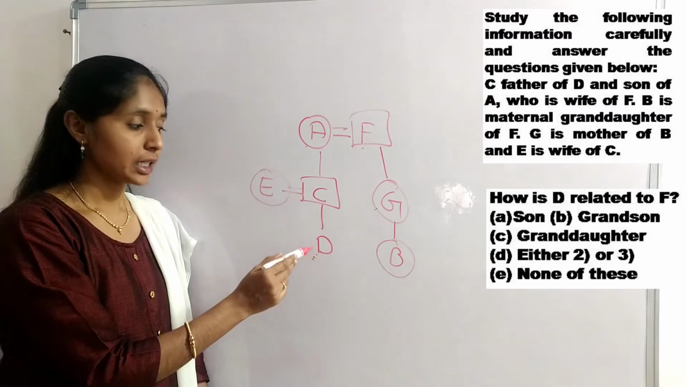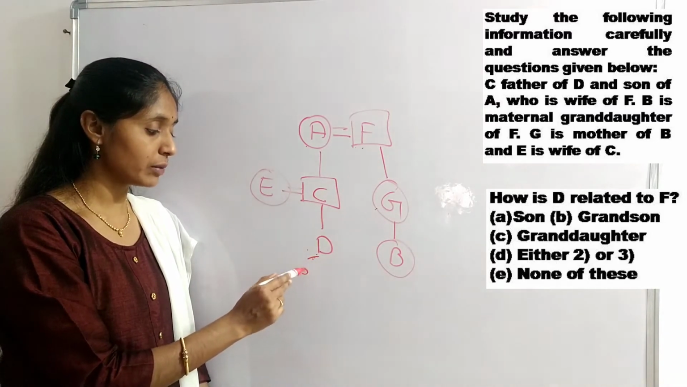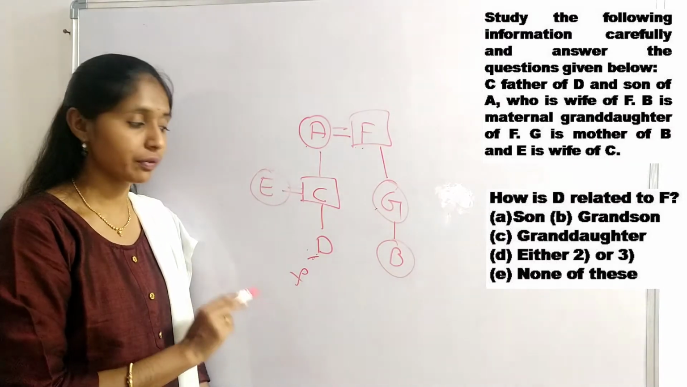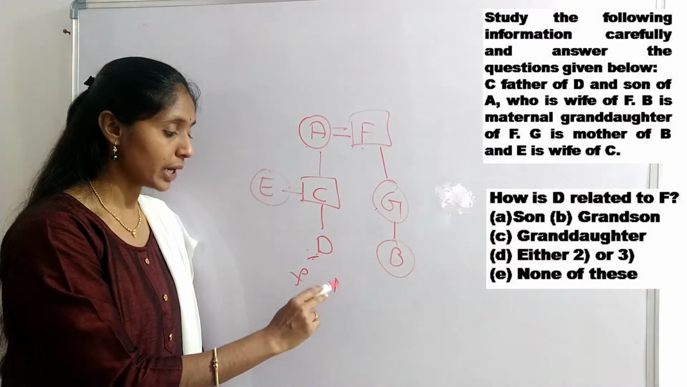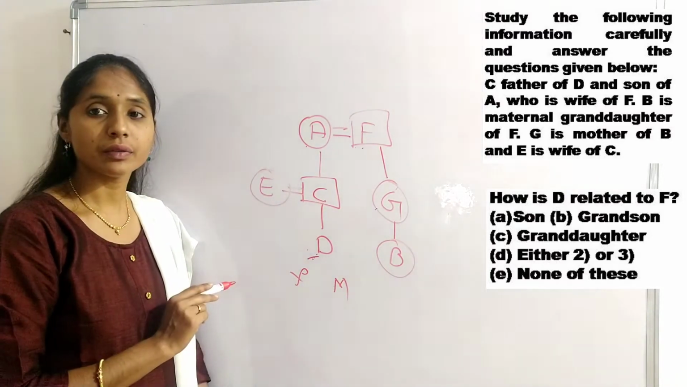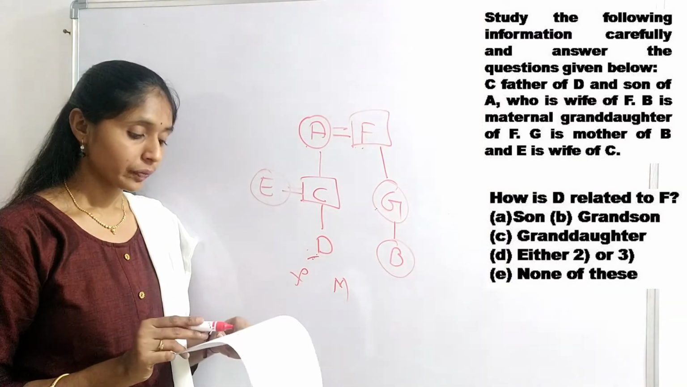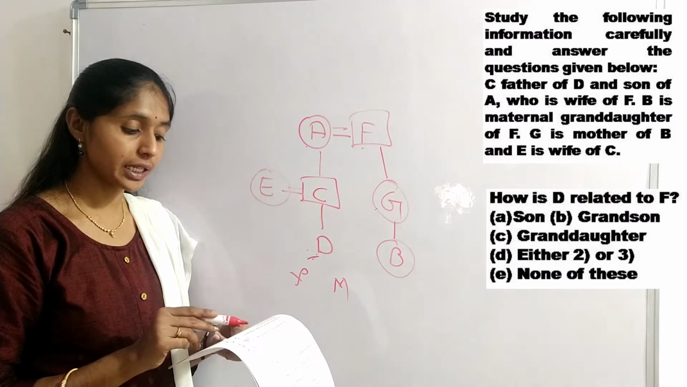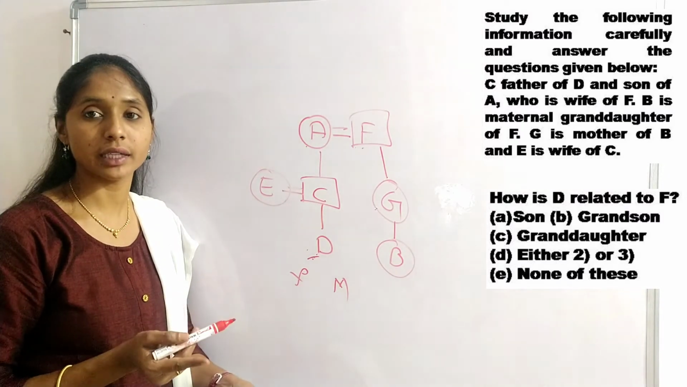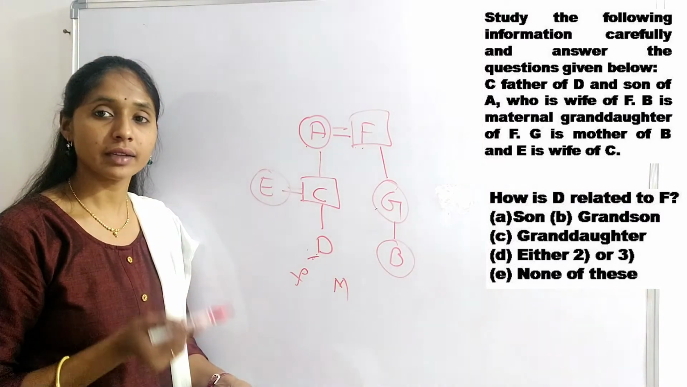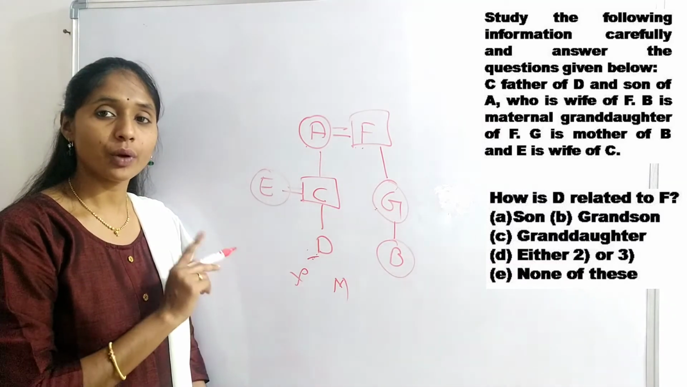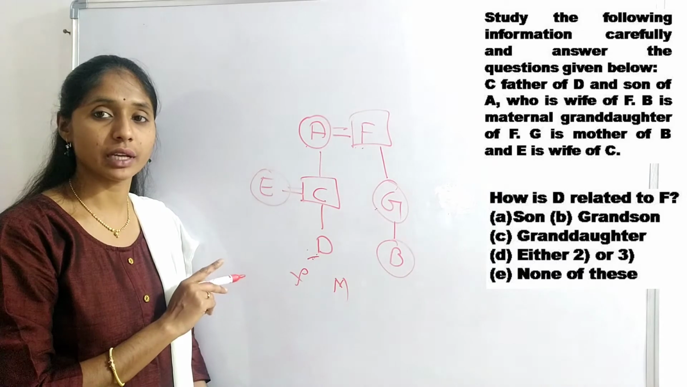If we assume D as female, then D is the granddaughter of F. Otherwise, if male, grandson of F. So grandson or granddaughter, option either 2 or 3 is the right answer for this type of question.